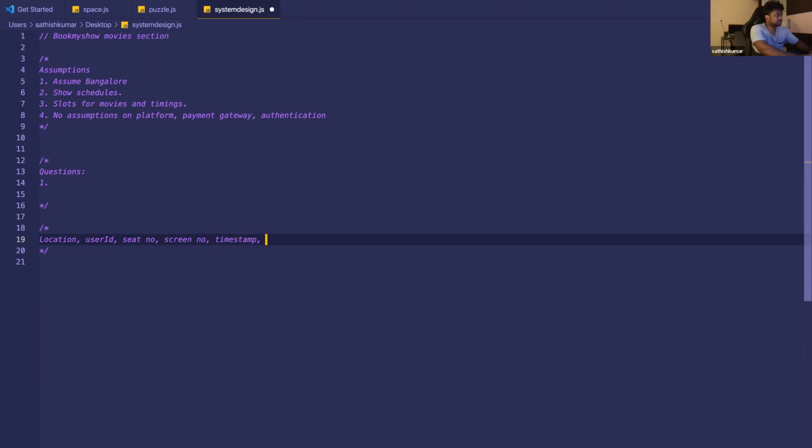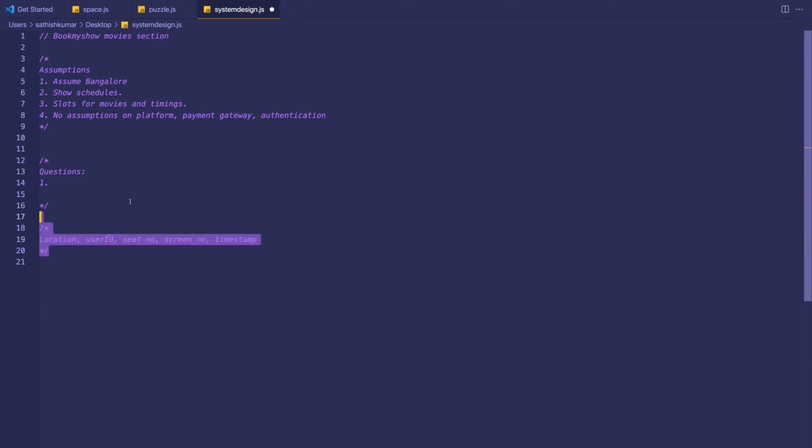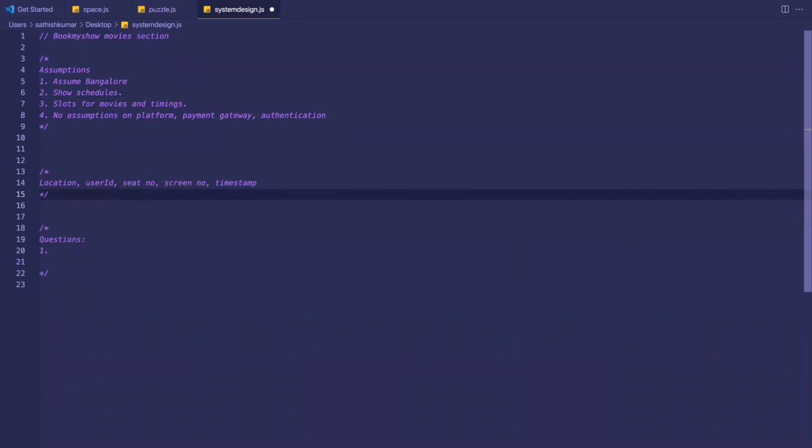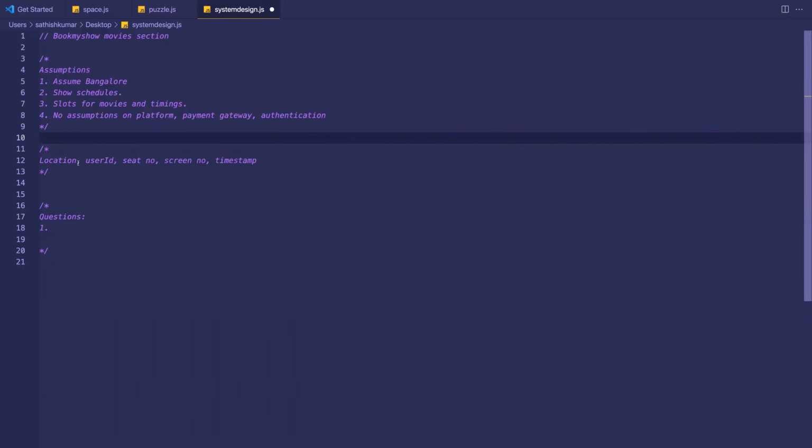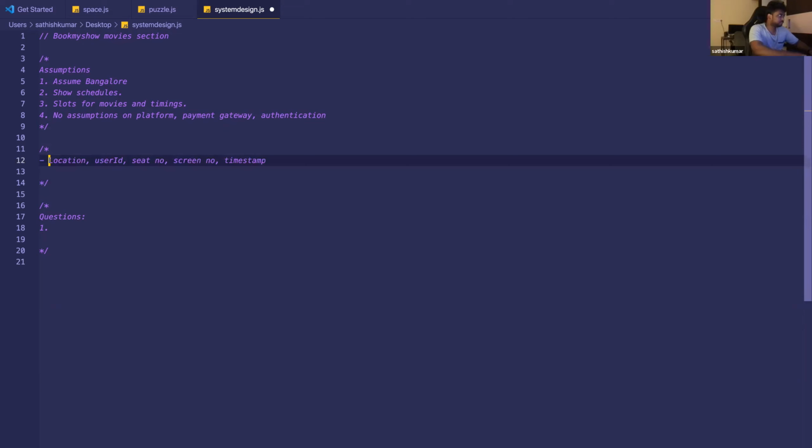This ensures that two people have not booked the same seat at the same time in the same location. But you can book the seat on Monday, I can book the seat on Tuesday. Basically, this will be unique, right? The entire, all the columns together will constitute the primary key, except the user ID.